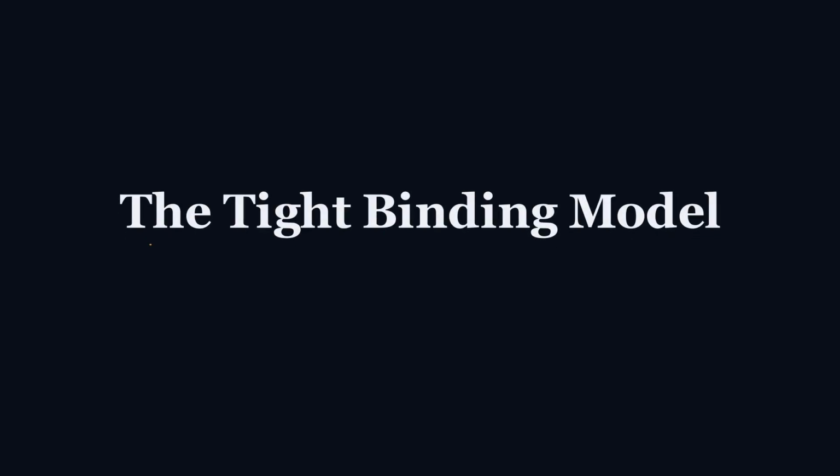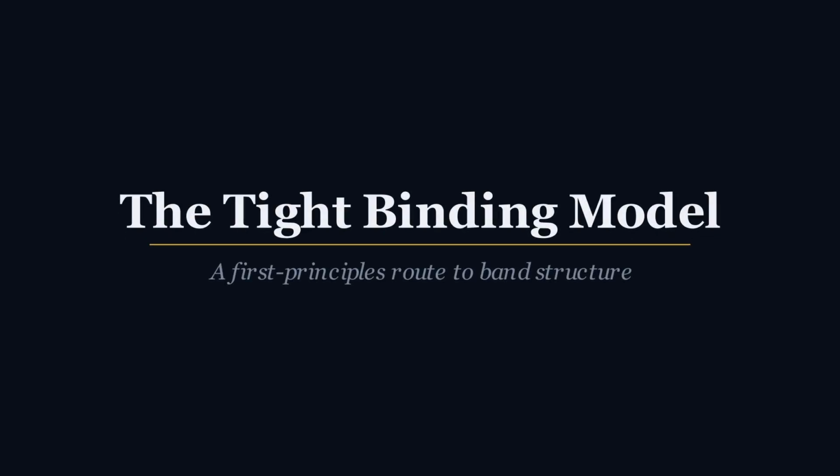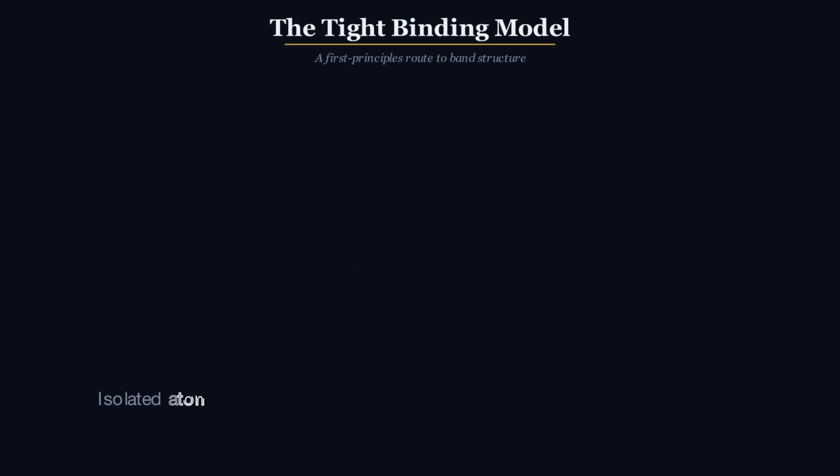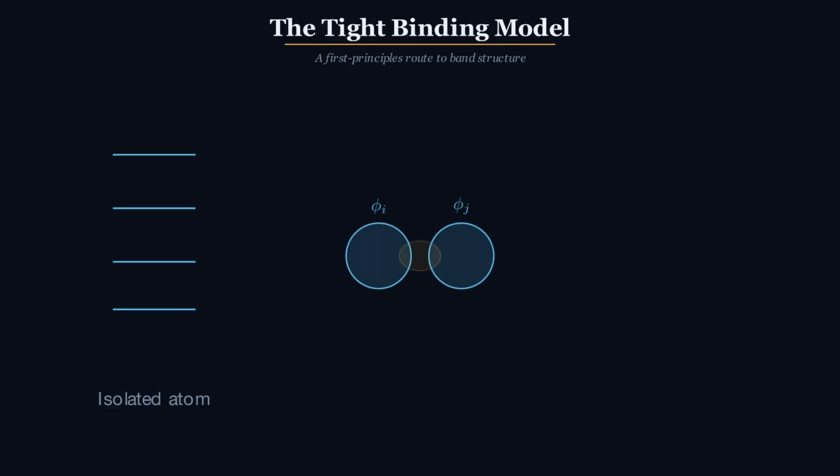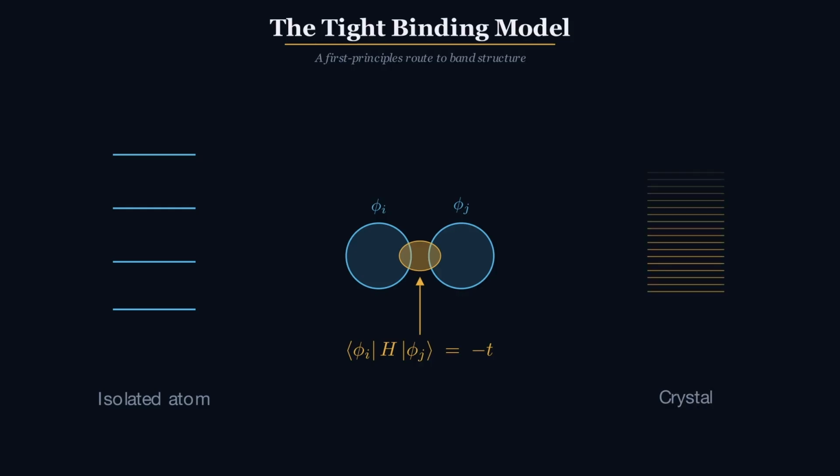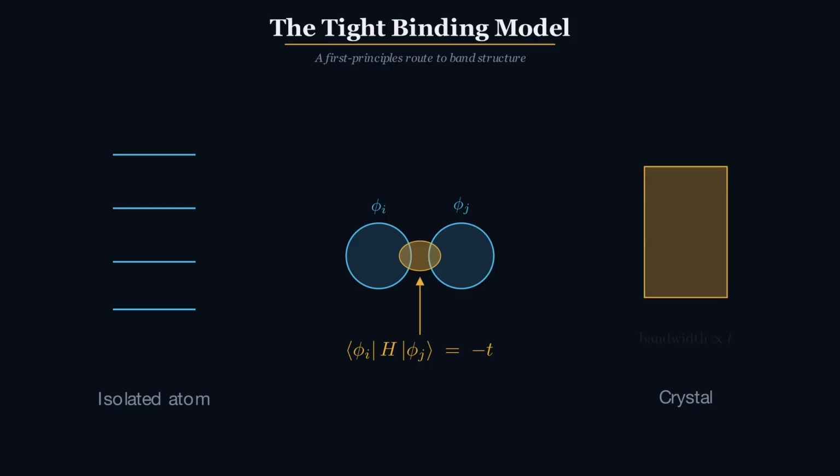The tight binding model: a first principles route to band structure in solids. An isolated atom has discrete bound states, with wave functions that decay exponentially away from the nucleus. When identical atoms are assembled into a periodic crystal, these atomic orbitals on neighboring sites begin to overlap.